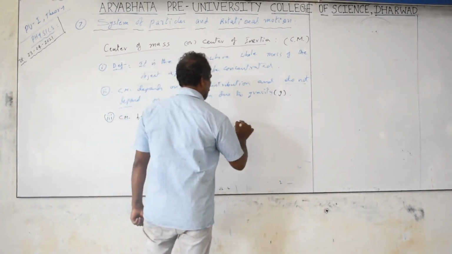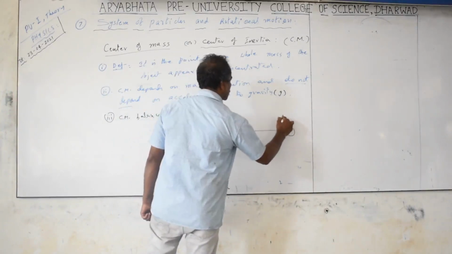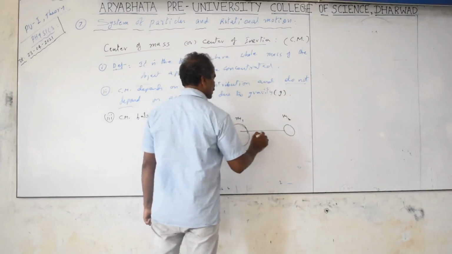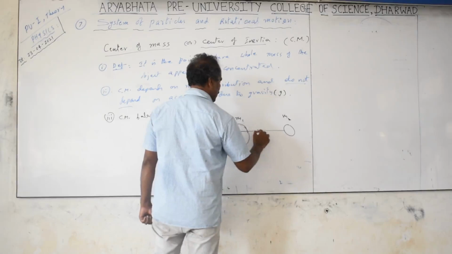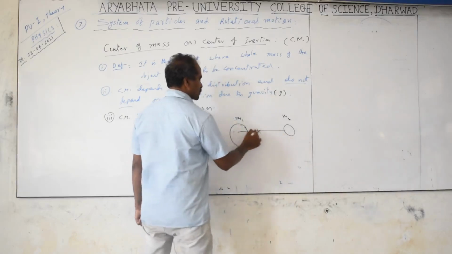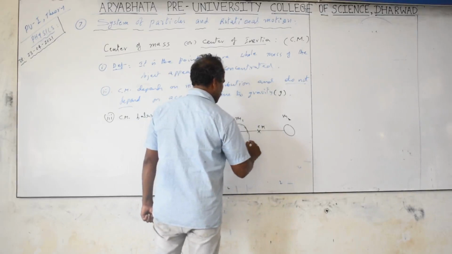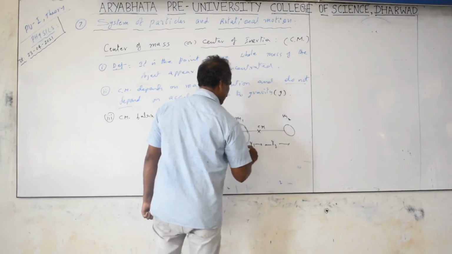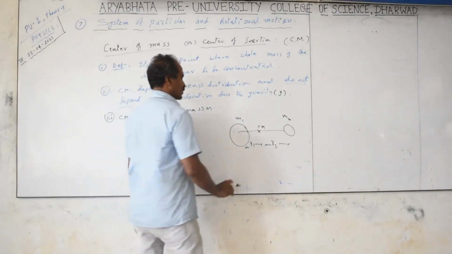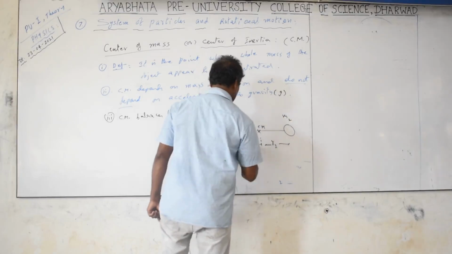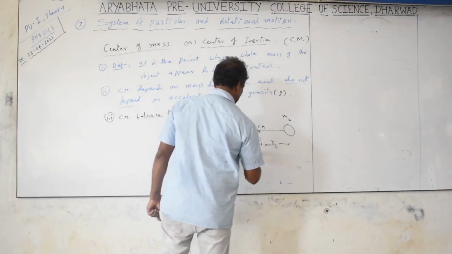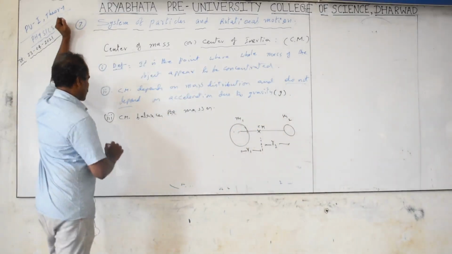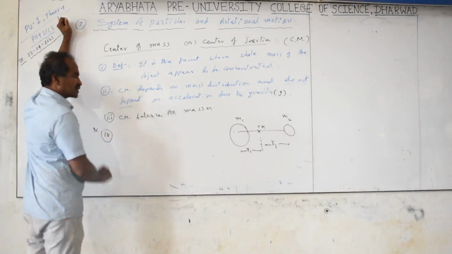Take two objects of unequal masses, m1 the larger and m2. The distance from the center of m1 to the center of mass is r1, and the distance of m2 from the center of mass is r2. m1 r1 equals m2 r2 about the center of mass. It balances the masses. This point is important for us.